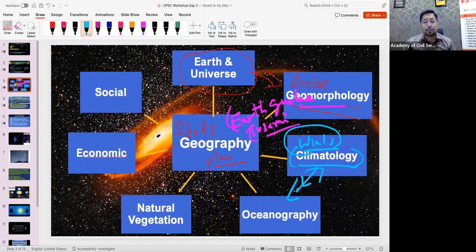And after oceanography, we will study the natural vegetation. That means the different forests around the world as well as in India. So we know that the forest in Gujarat will be obviously different compared to the forest in Tamil Nadu. The forest which is found in Kashmir will be different compared to the forest found in the northeastern states, in Assam, in Nagaland, like that, right? So we have different types of forests according to the different types of climate.